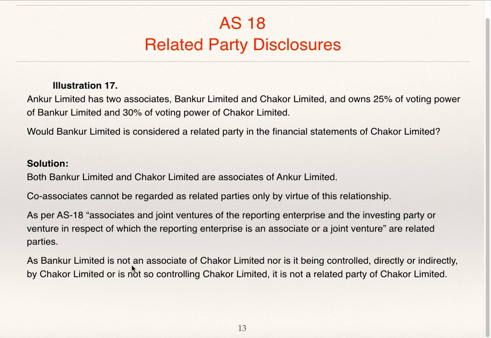As Bankur Limited is not an associate of Chakor Limited, nor is it being controlled directly or indirectly by Chakor Limited, or is not so controlling Chakor Limited, it is not a related party of Chakor Limited.